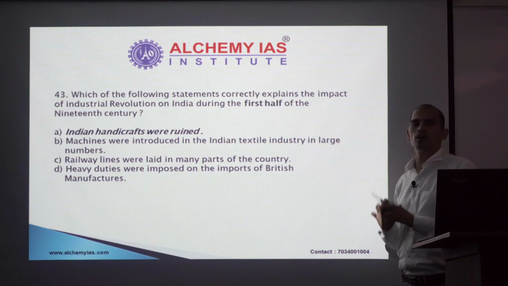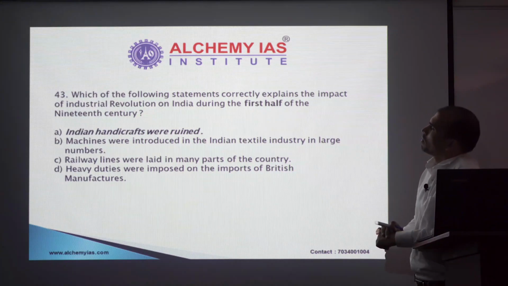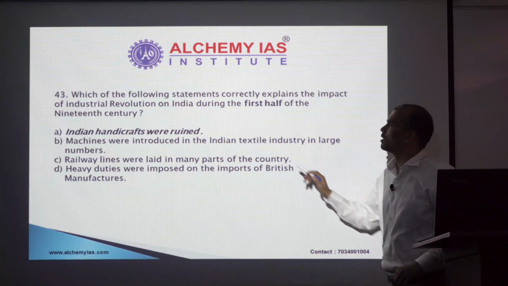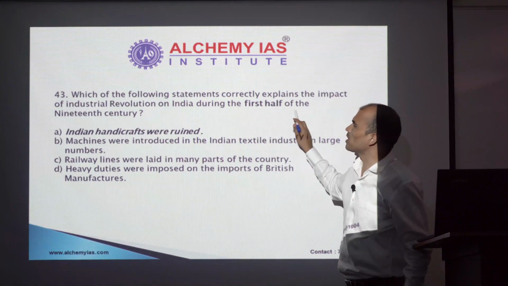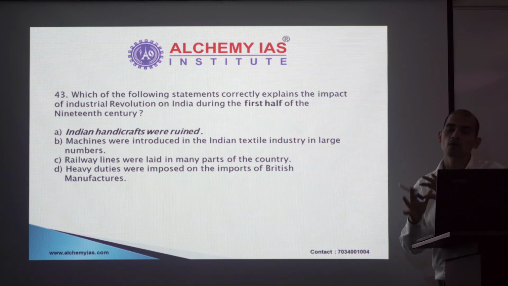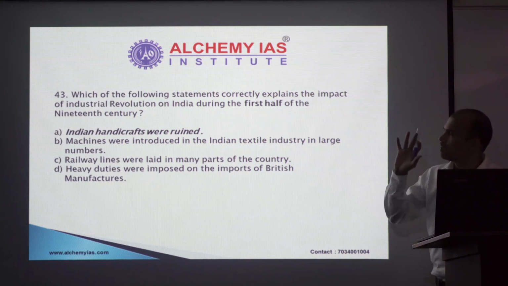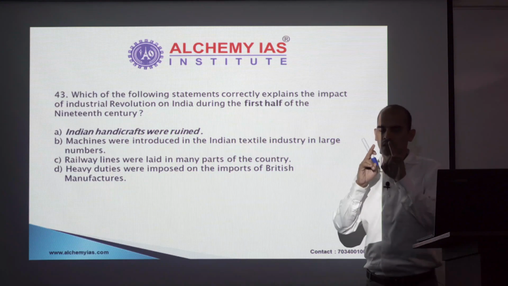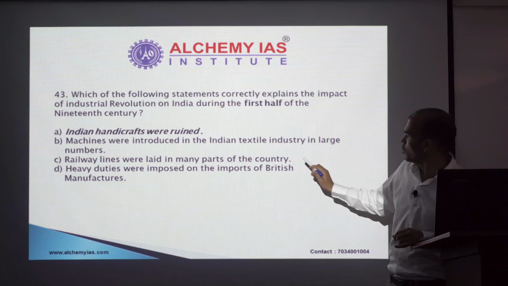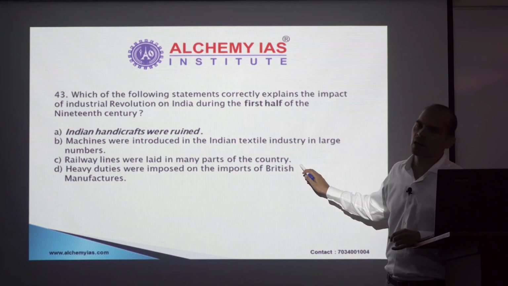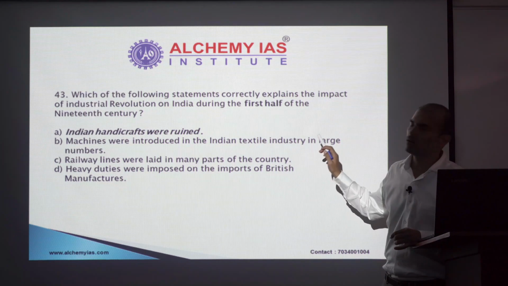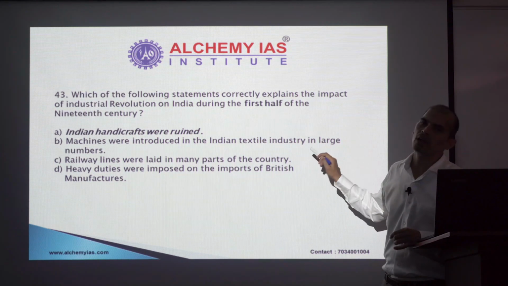Now, this is something where you need to apply your knowledge. Which of the following statements correctly explains the impact of the Industrial Revolution? Please focus on the words during the first half of the 19th century. That means we are talking about a period before the 1850s. When this year 1850 becomes a limit for you, you can eliminate railway lines, because I am sure you have heard that the first railway line was brought to India in 1853.